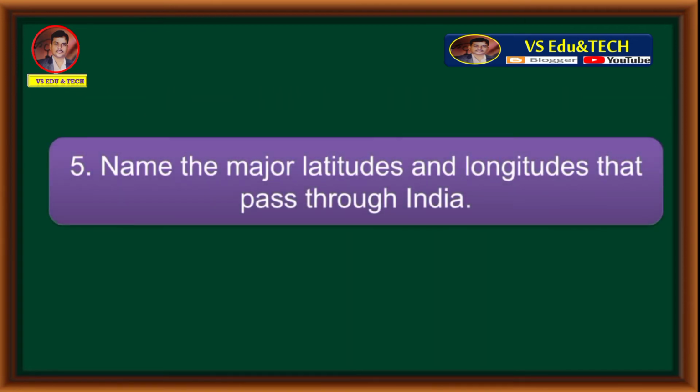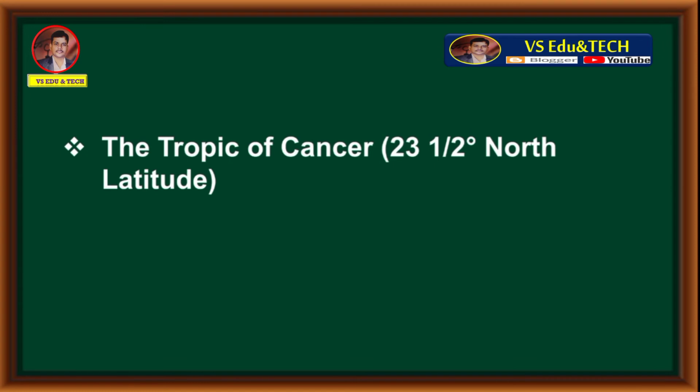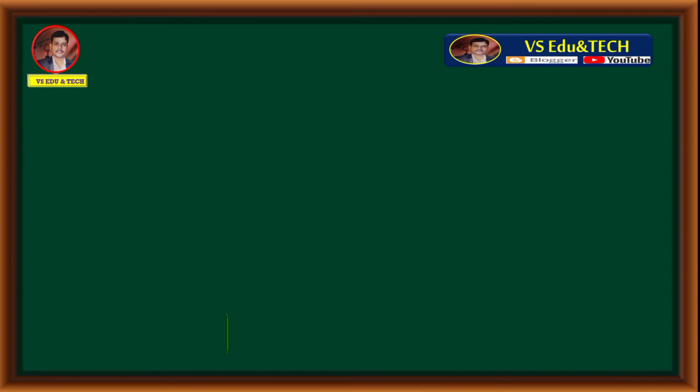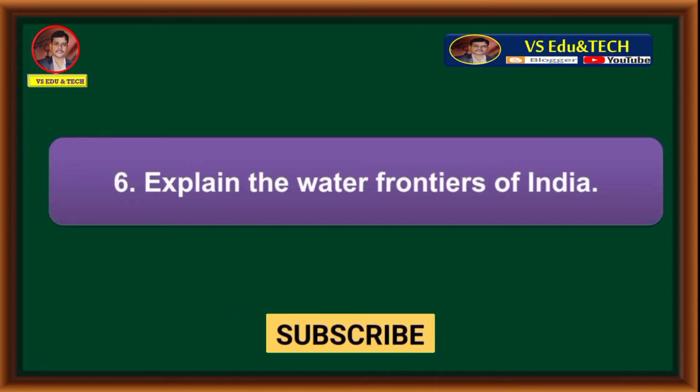Name the major latitudes and longitudes that pass through India. Answer is, the Tropic of Cancer, 23.5 degree north latitude, 82.5 degree east longitude. These two are the major latitudes and longitudes that pass through India. Question number 6. Explain the water frontiers of India.